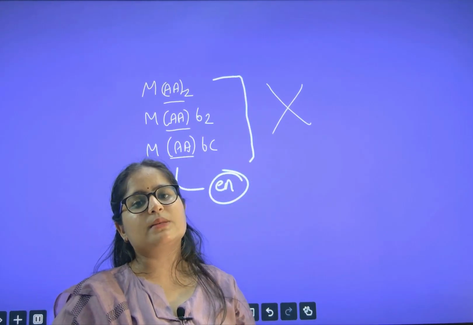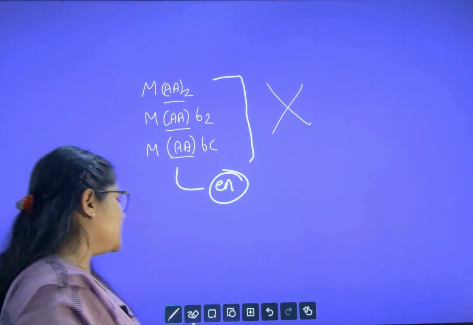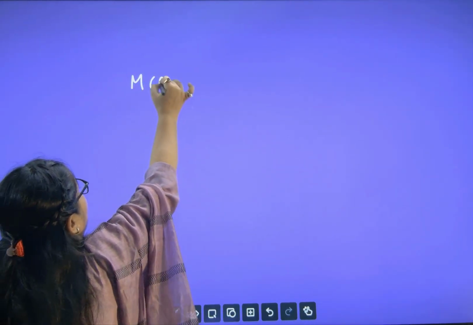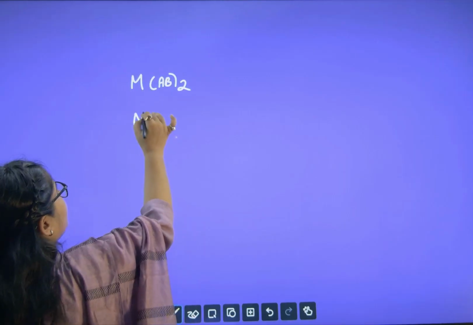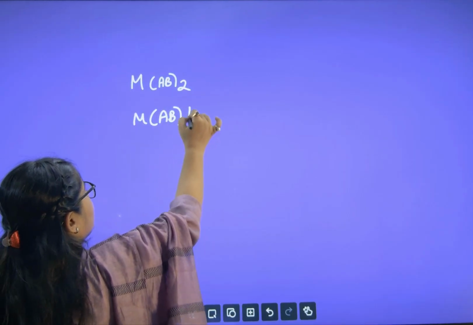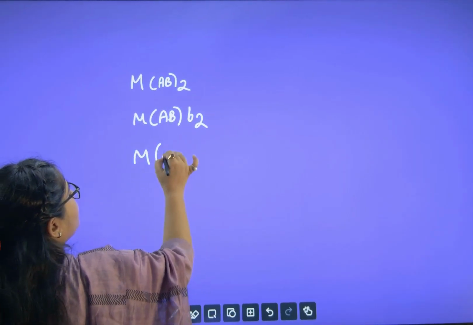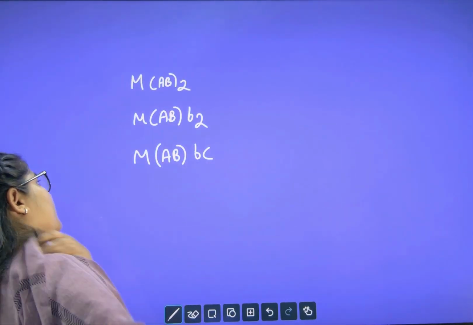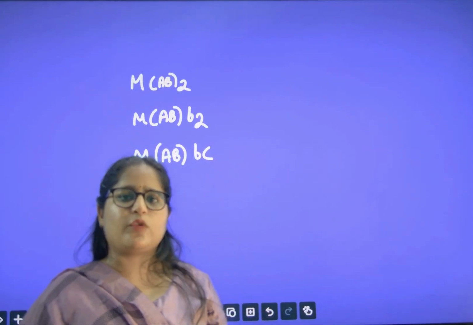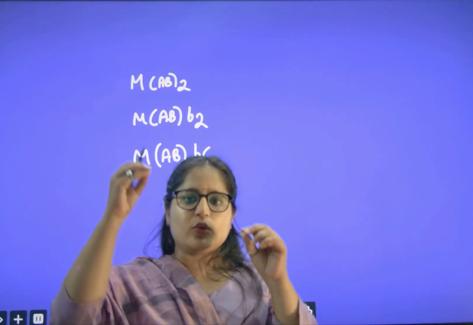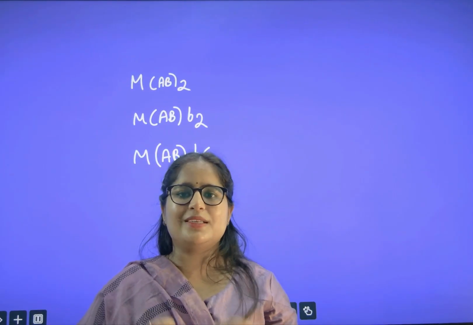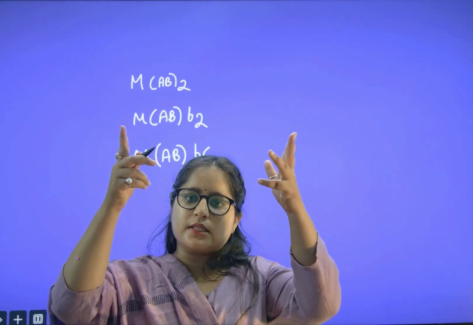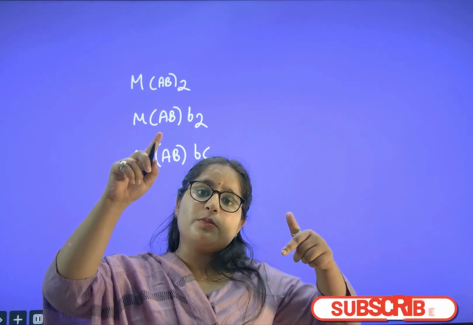What is the example for unsymmetrical ligand? GLY. Okay, let us check for unsymmetrical ligand. So MAB 2 times, then MAB B2, then MAB and then BC. When I am talking about unsymmetrical ligand, let's say for example, in one case the donor is A and in one case the donor is B. So when you switch it, one time AA, same cis.